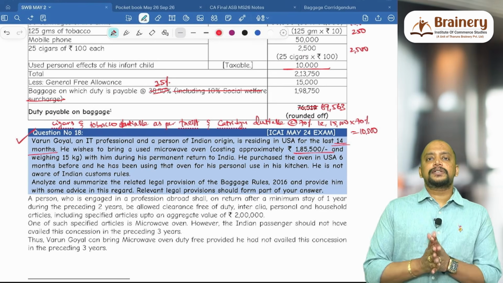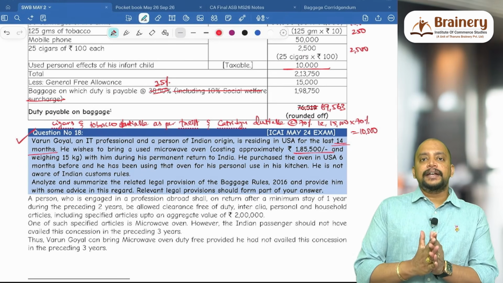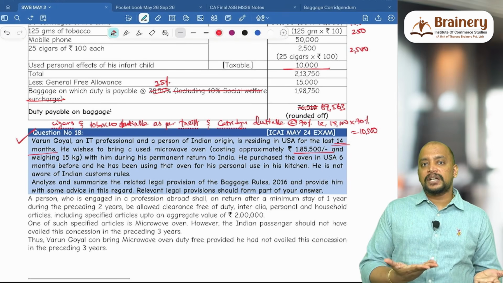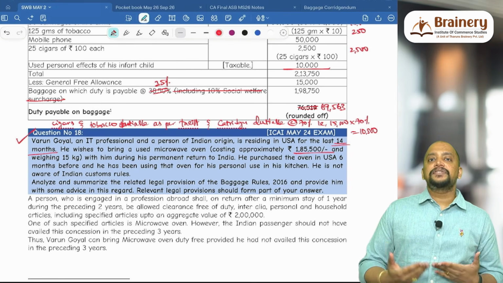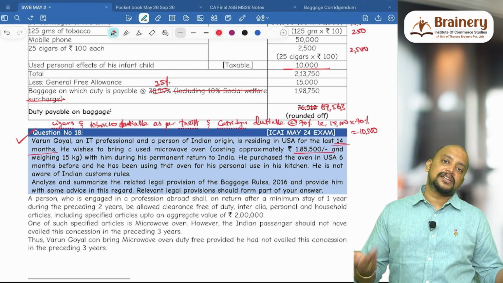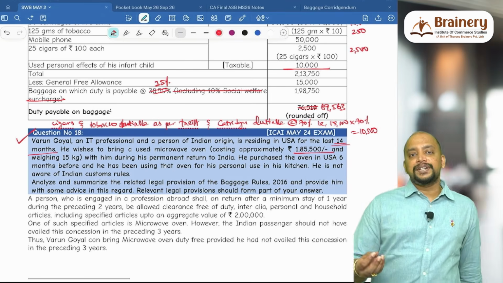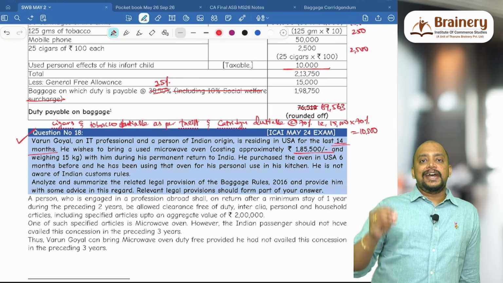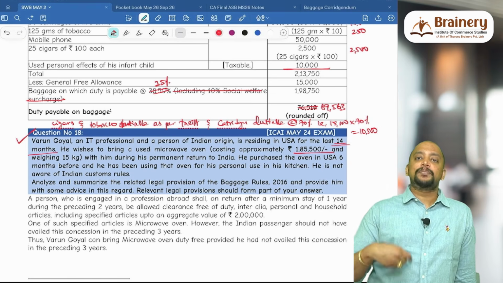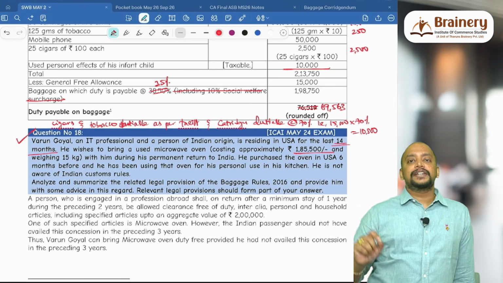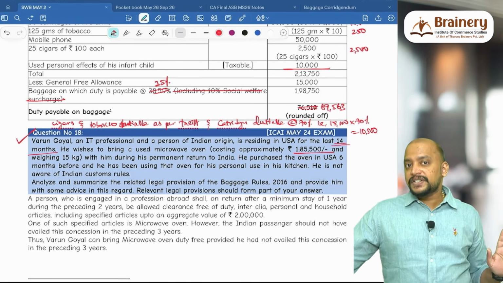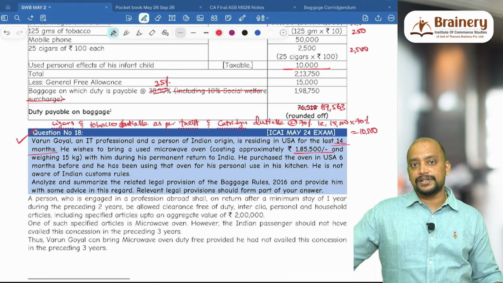So these are the questions that we have on baggage, and apologies from my side. It's not my mistake, because study material whatever was there, that's what I have given, and they gave the corrigendum at a later point of time. By the time the books were printed and the batches were completed, due to that reason I could not cover this, and I have rectified all these things and made it available. If you want, you can carry out the changes in this. So this is about the baggage, so don't get confused. All the questions we did related to this are based on the updated provisions. Thank you.